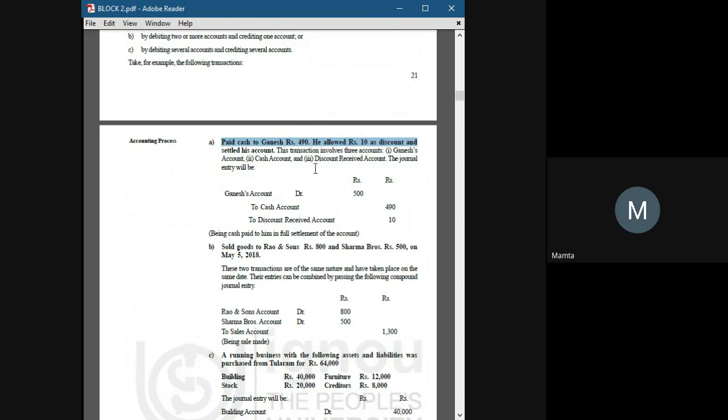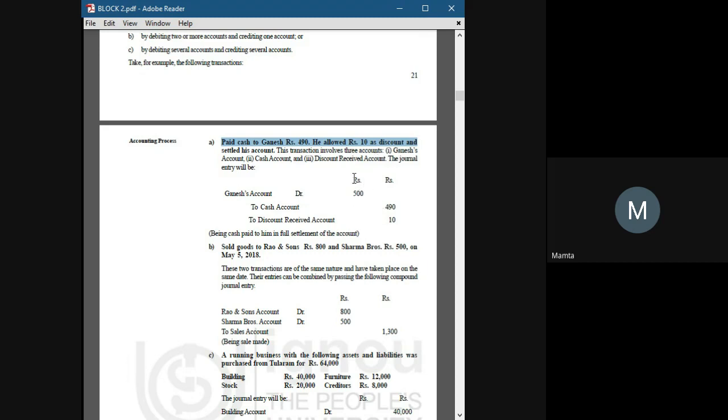The entry would be like Ganesh account debit 500, to cash account 490, because we have paid only 490 rupees, and to discount received account 10. Now there's a thing you need to consider: this is the debit amount, and this is the credit amount. In journal entries, the first one is always the debit amount and the second one is the credit amount.